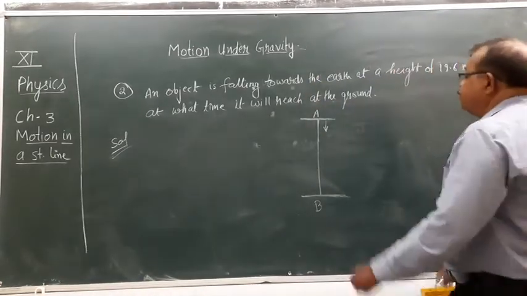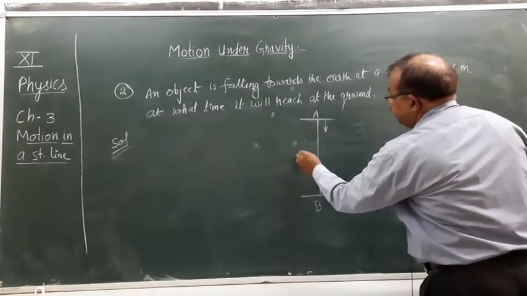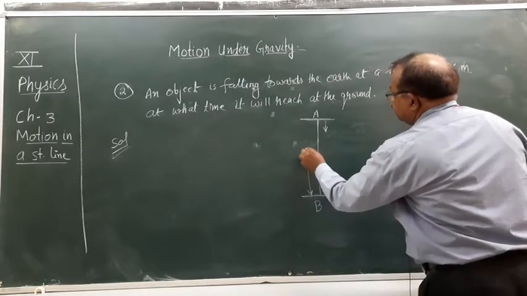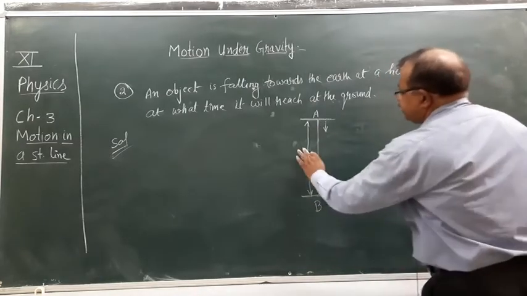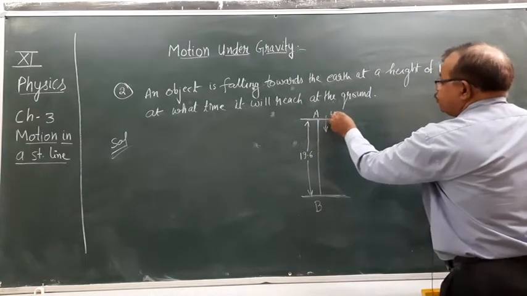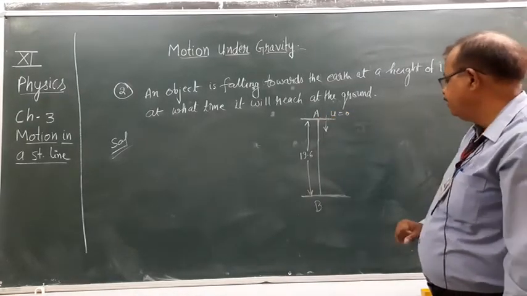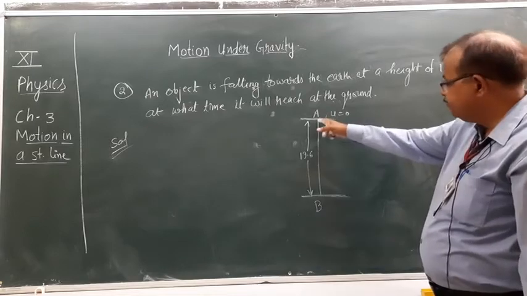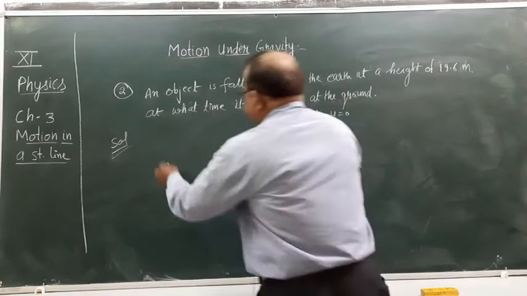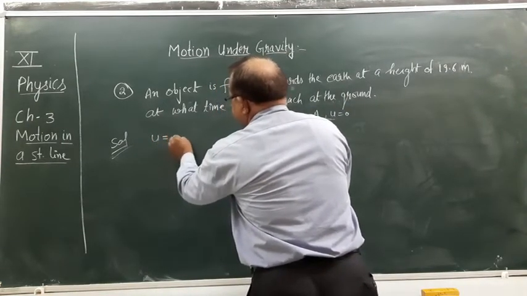So when the object is falling from this height, and this height is 19.6 meter, here u equals to 0. The initial velocity of the object at point A is 0. At what time does this object reach point B? So what is given? Initial velocity u is 0.